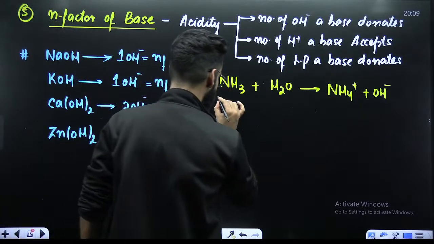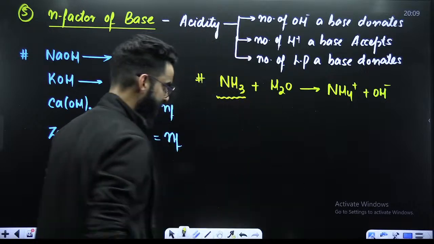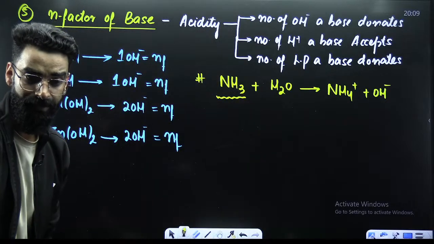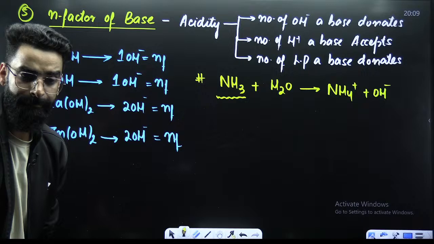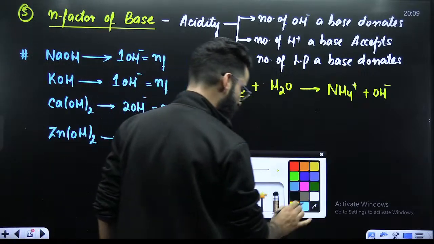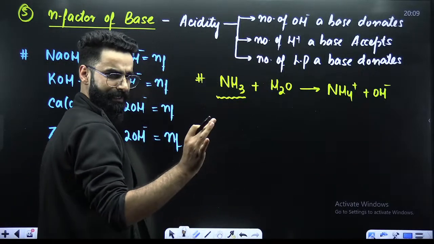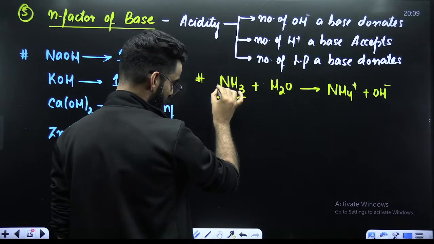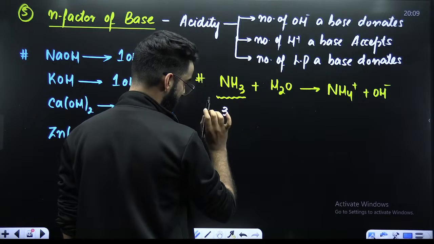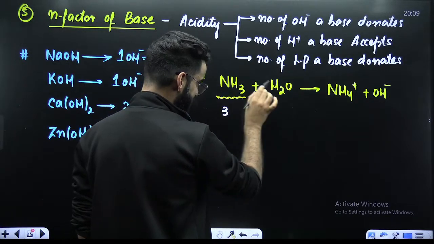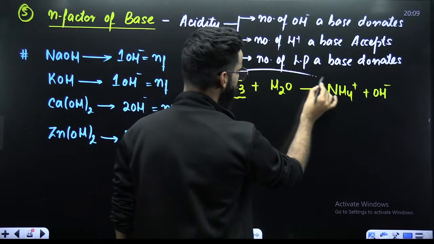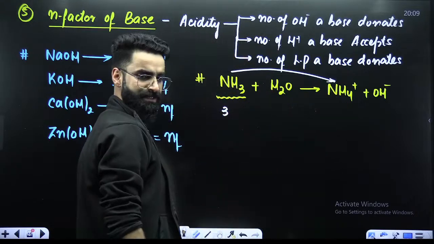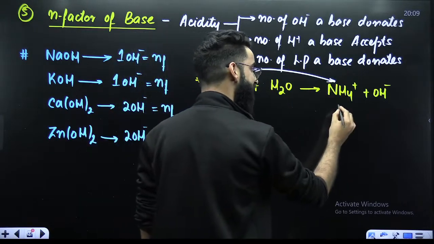And I'm asking you to calculate the n factor of this NH3. How exactly you guys are going to calculate the n factor of NH3? My dear students, look very carefully. How many hydrogens were here? 3. Now, when you introduce this NH3 into water, it got converted into NH4 positive. So how many hydrogens are here now?